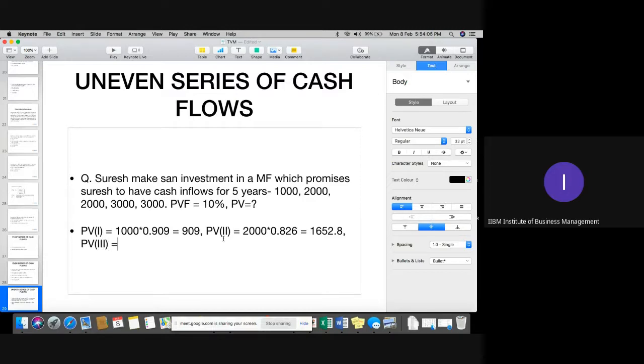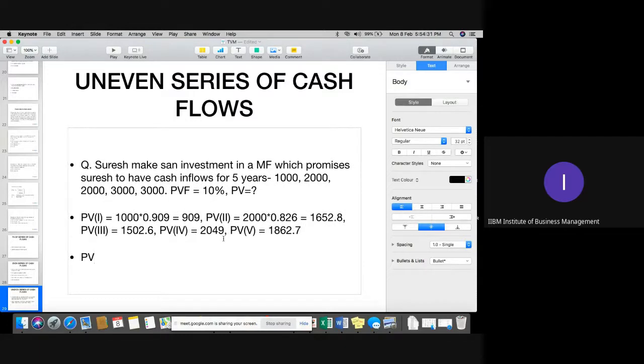PV for third year would be 1502.6. PV of fourth year would be 2049. And the fifth year, the last year, it will be 1862.7. Okay. So once you calculate, you will add all these values, and the present value would be 7976.2.